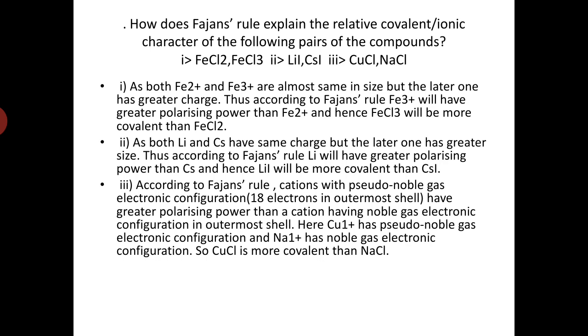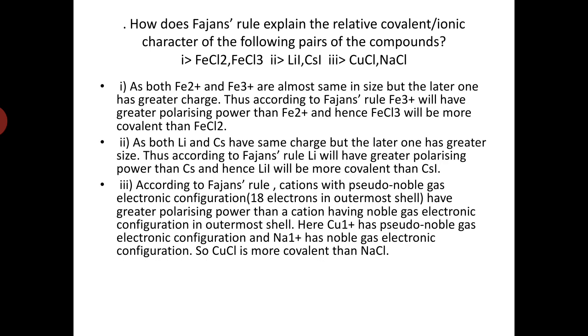The first case is very simple. The same metal is there, the cation is the same, and the anion is the same, so we just have to think about the charge, because the rest is very similar in both. In the case of FeCl2, Fe is in the 2+ state, while FeCl3 is ferric, in the 3+ state.